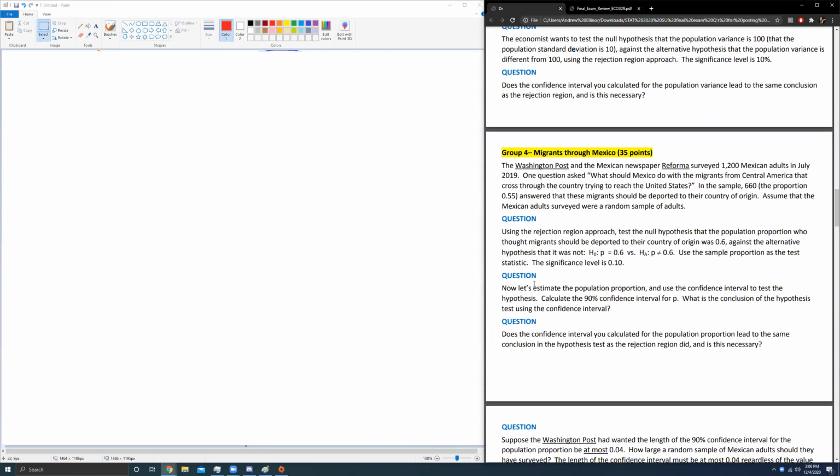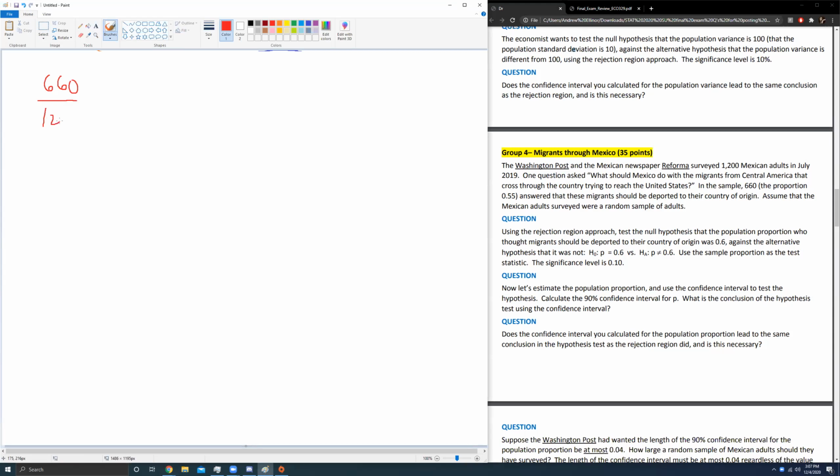Group 4, migrants through Mexico. Washington Post says, we've surveyed 1,200 Mexican adults in July 2019. One question asks, what should Mexico do with the migrants from Central America that cross the country trying to reach the United States? In the sample, 660 answered that these migrants should be deported to their country of origin. So we've got 660 people out of 1,200 asked. This will be our P bar, the sample proportion. I'm guessing this is 55%. Let me double check. 660 over 1200 is 0.55. Okay, so that's P bar.